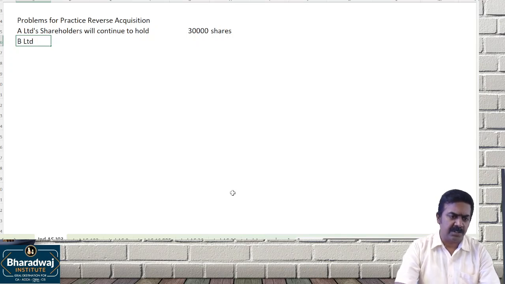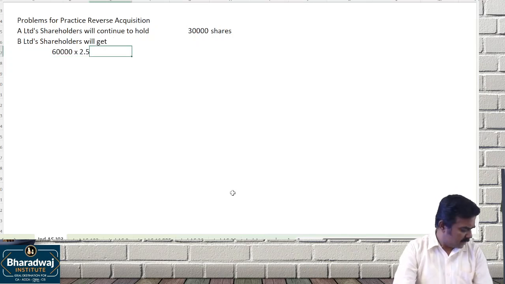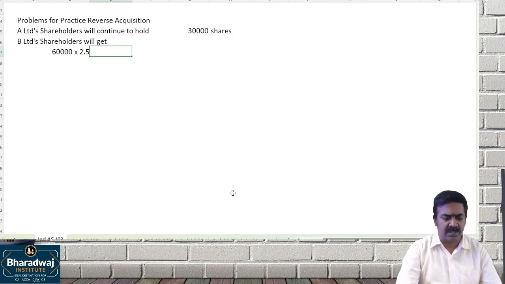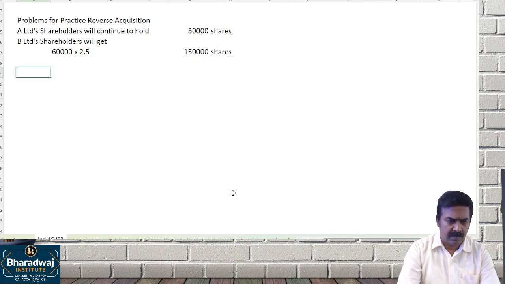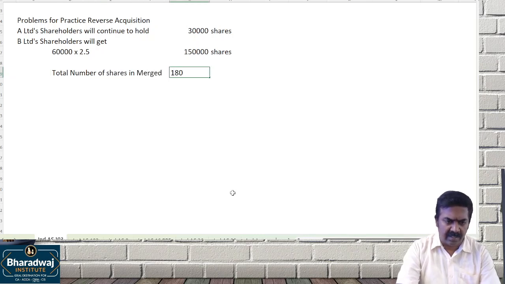B Limited's shareholders will get how much? 60,000 into 2.5. How much? 1,50,000 shares. Total number of shares in merged entity: 1,80,000.